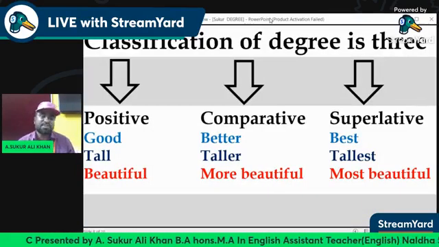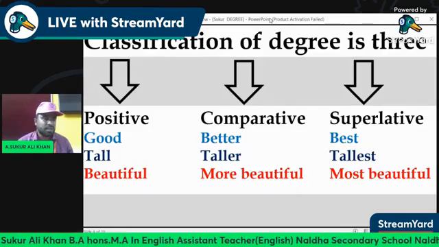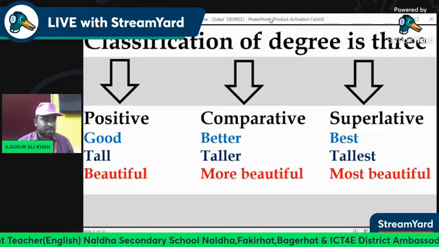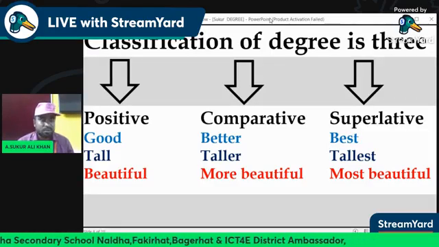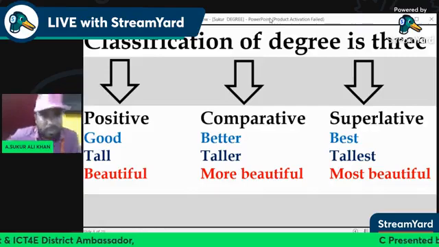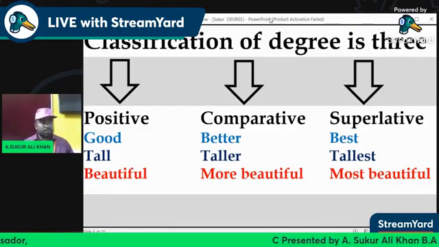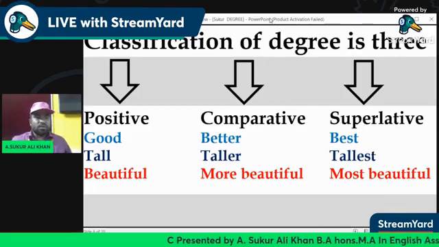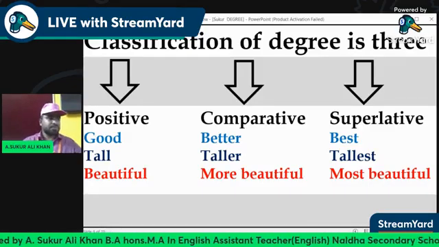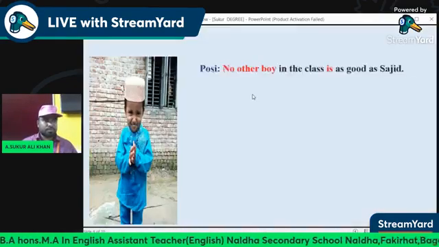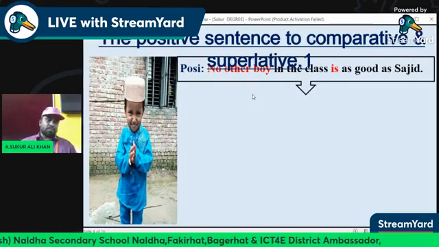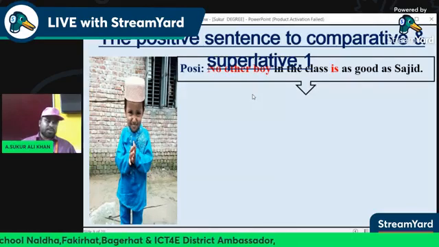Classification of degree is three: positive degree, comparative degree, superlative degree. Positive degree good, comparative degree better, superlative degree best. Positive degree tall, comparative degree taller, superlative degree tallest. Positive degree beautiful, comparative degree more beautiful, superlative degree most beautiful. Now, changing a positive sentence to comparative and superlative.